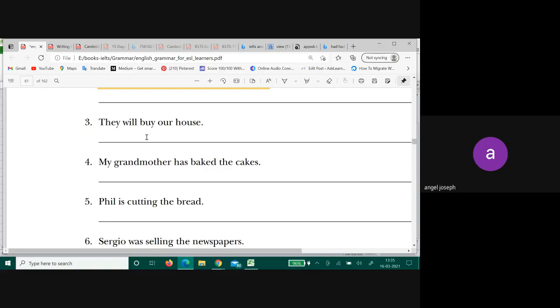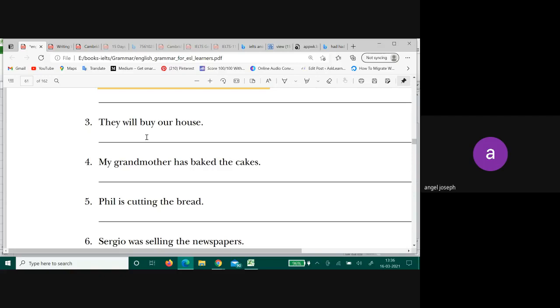My grandmother has baked the cakes. The cakes have been baked by my grandmother. Instead of have been, if you do not use the perfect tense, the cakes were baked by my grandmother. So both tenses, one is a simple one, were: the cakes were baked by my grandmother. And the perfect one: the cakes have been baked by my grandmother.